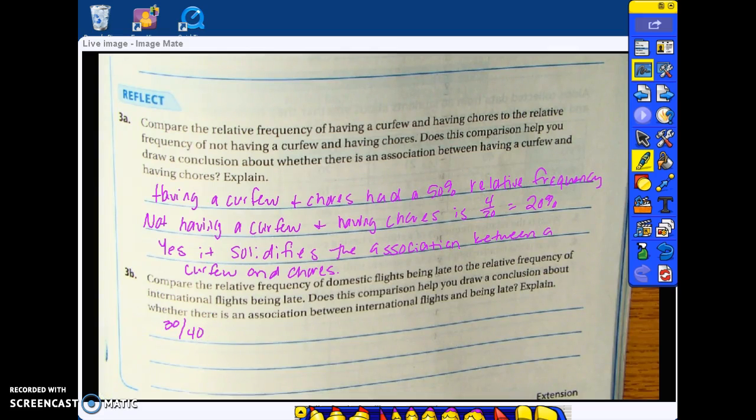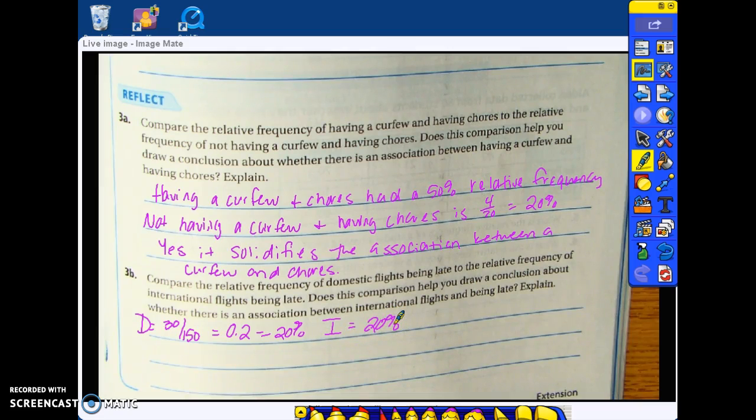Let's see, there are 30 out of a total of domestic flights being 150. When I divide those, I get 2/10, which is 20%. And we knew that the relative frequency of international flights, which we worked out earlier, was also 20%.